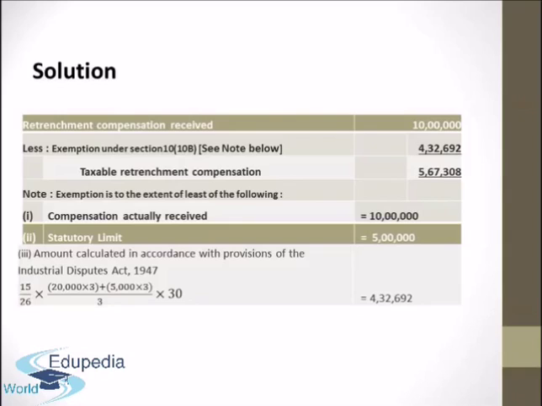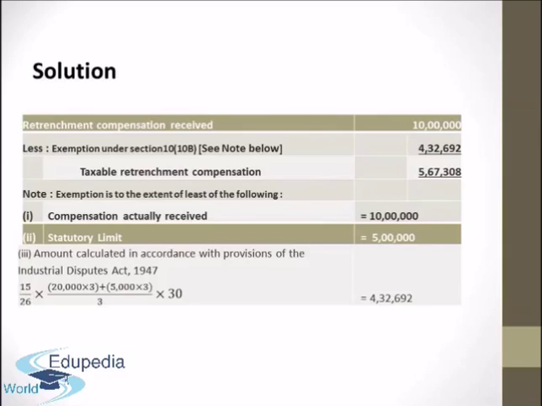But in this case, since Mr. Garg had served for only 4 months over and above 30 years, it will not be taken as 1 full year. So this is the formula of calculating the amount in accordance with the provisions of the Industrial Disputes Act. 15 by 26 into 3 months average salary, which is calculated as given. 20,000 basic pay into 3 plus 5,000 dearness allowance into 3. The total comes to 3 months salary, which we divide by 3, which comes to 3 months average salary, into completed years of service, that is 30 years. So the amount comes up to